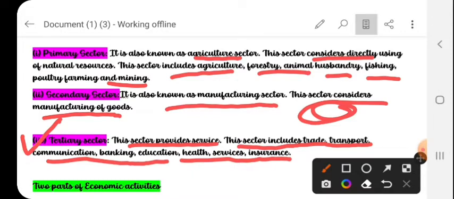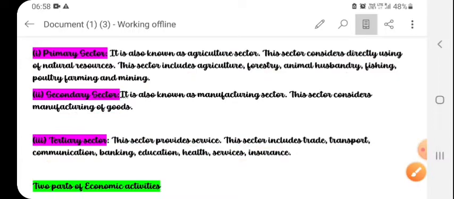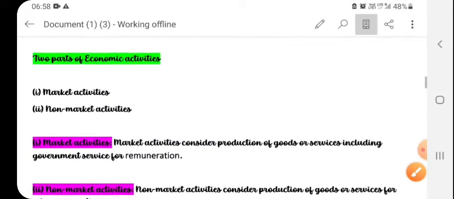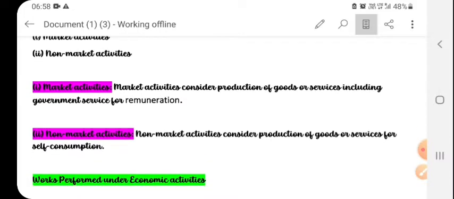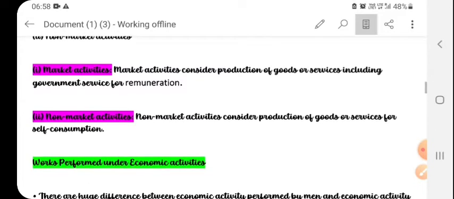Now we are going to study the two parts of economic activities, that is market activities and non-market activities. So we are going to see what market activities are. Market activities consider production of goods or services, including government service, for remuneration. And non-market activities consider the production of goods or services for self-consumption, like some farmers do.